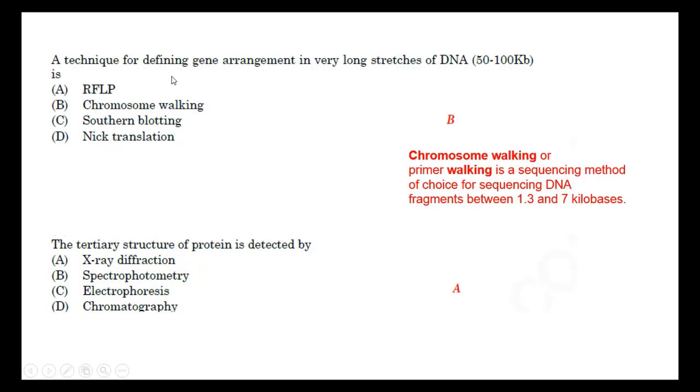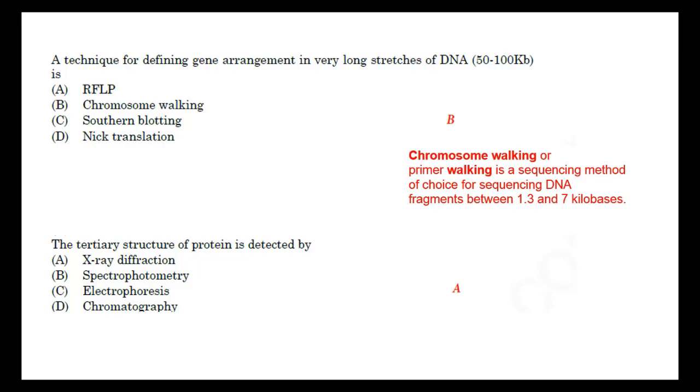The technique for defining gene arrangement in a very long stretch of DNA. See here, restriction fragment length polymorphism is used to analyze the genome for palindromic sequences. It analyzes the variation of the sequence, not the arrangement of the sequence.